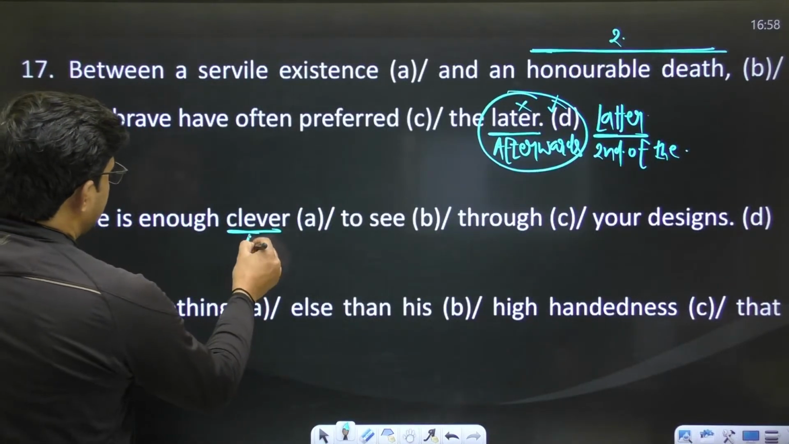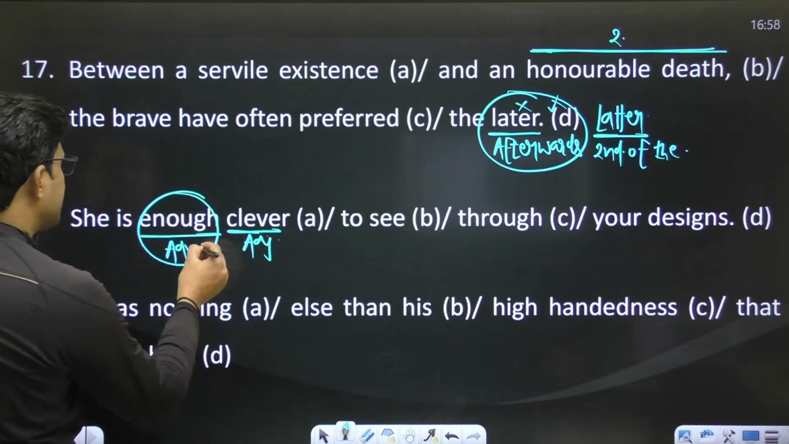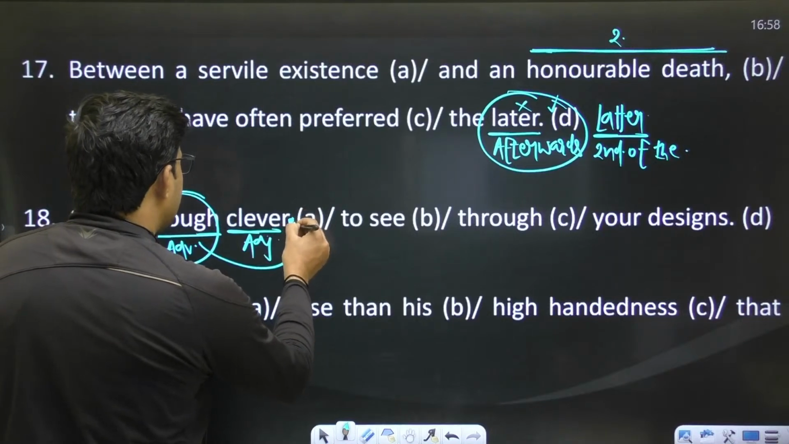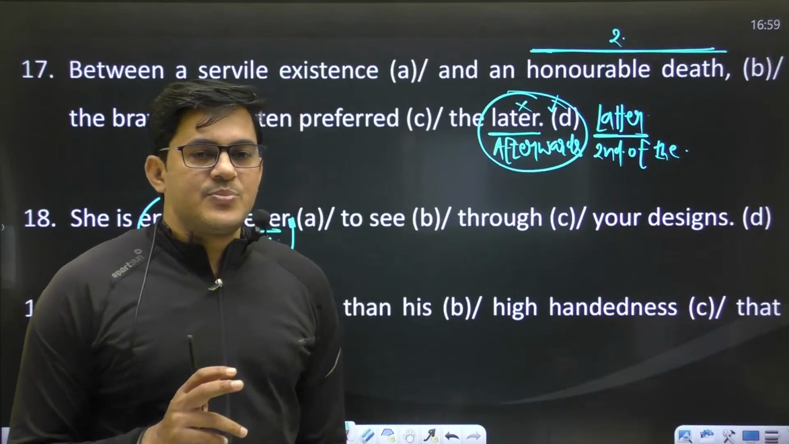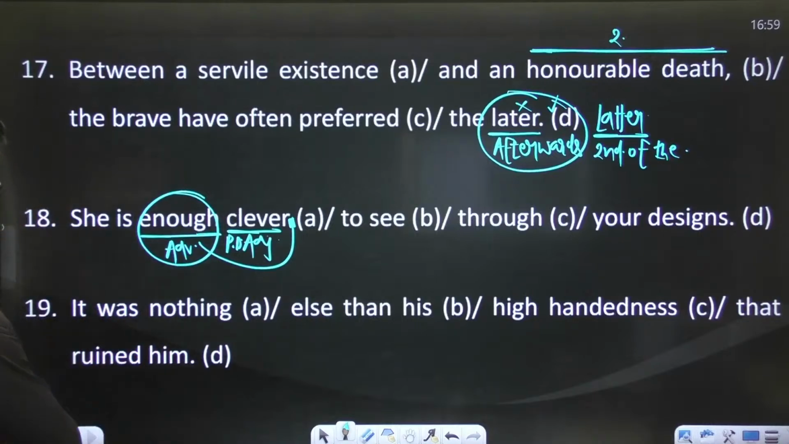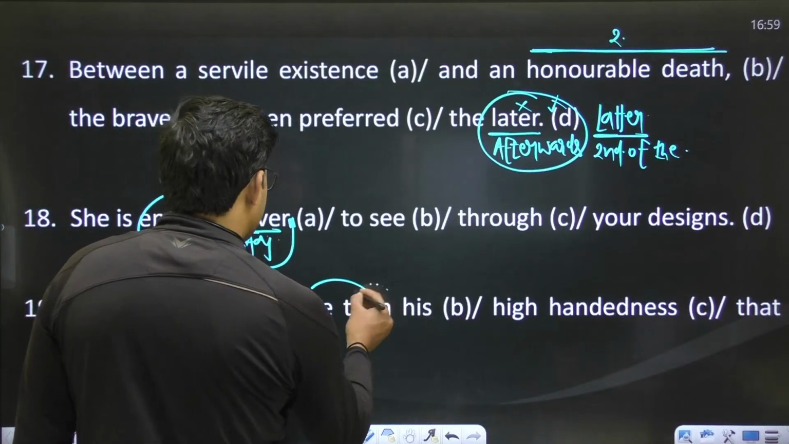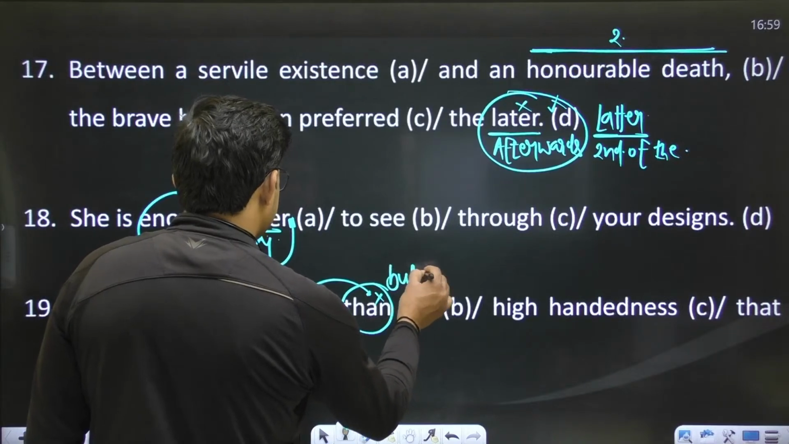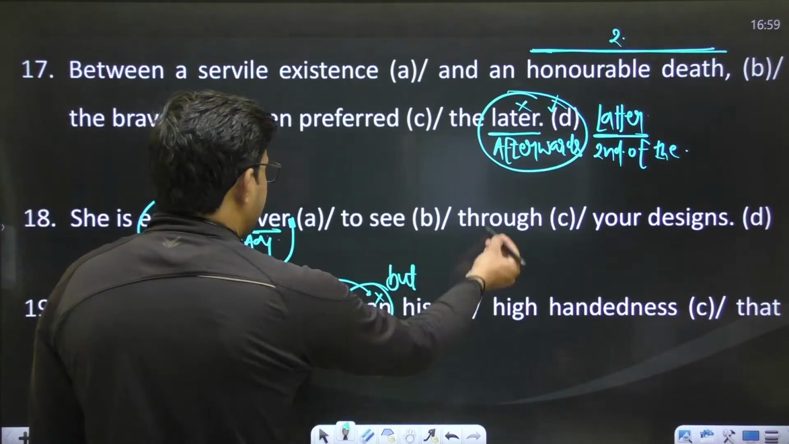Clever is an adjective, enough is an adverb, and as I said, enough is the only adverb that is used after an adjective of positive degree. The sentence will be like she is clever enough, right? I was nothing else than. This else demands but, not than. I was nothing else but his high handedness that ruined him. And you have an error in part B.